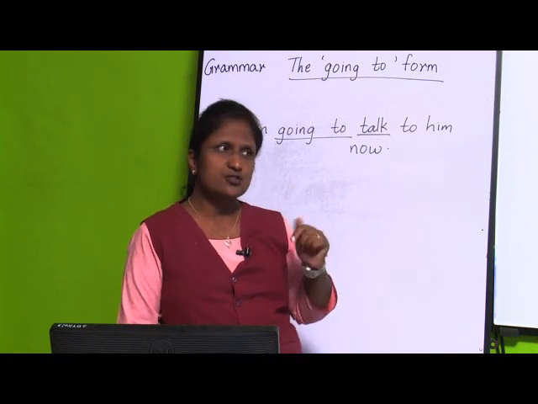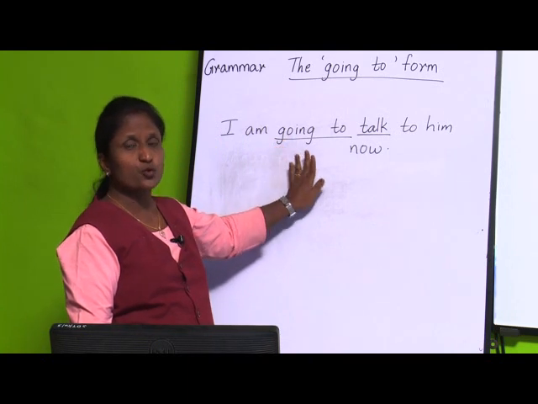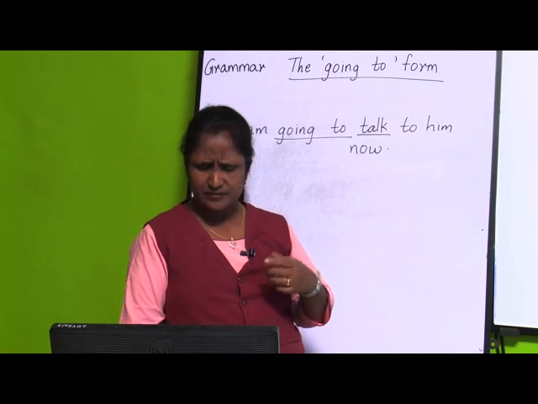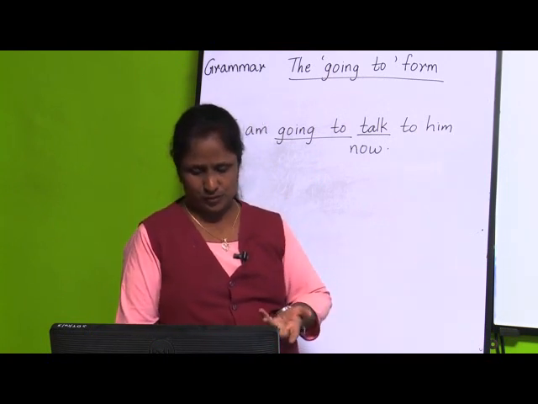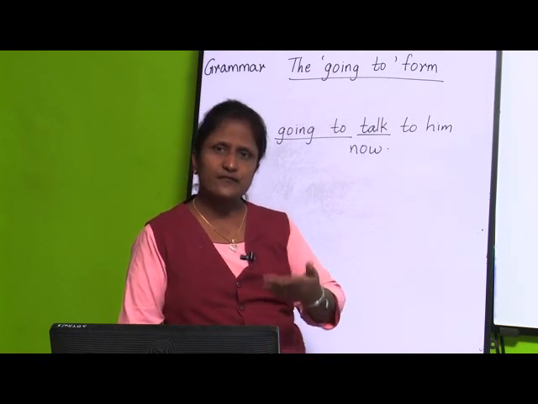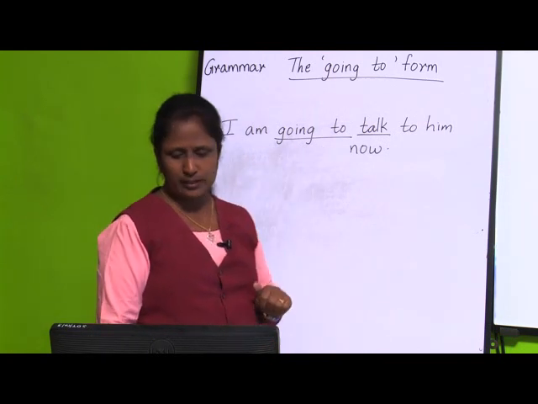So this is what the going to form denotes: it indicates actions which are about to take place in the immediate future, means immediately in the future I am going to do the action, suppose of talking over here.